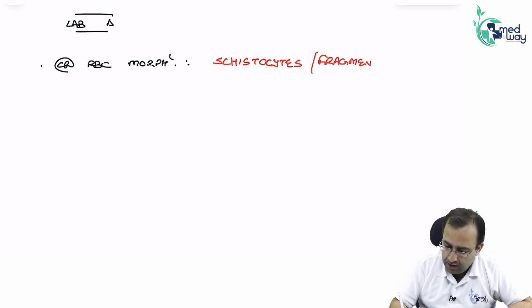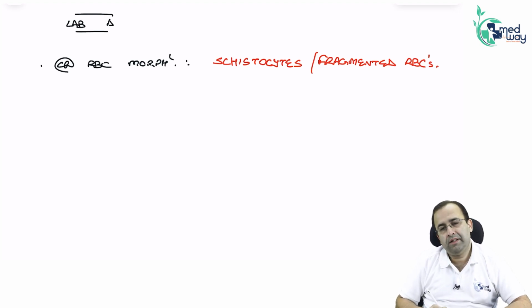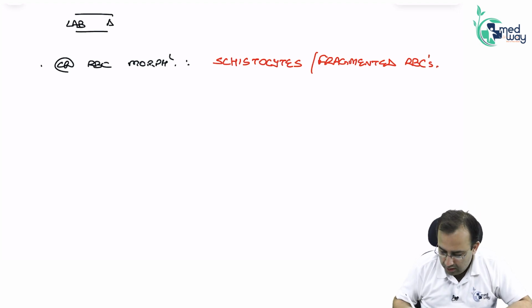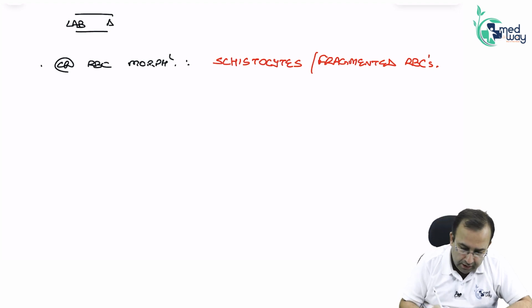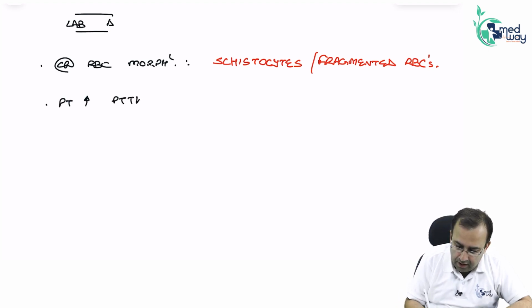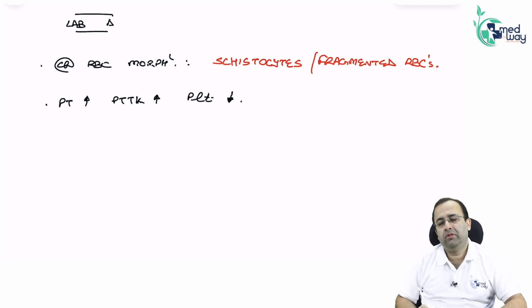Fragmented RBCs or schistocytes, DIC. Next, we have already seen PT high, platelet count low. You already knew this.